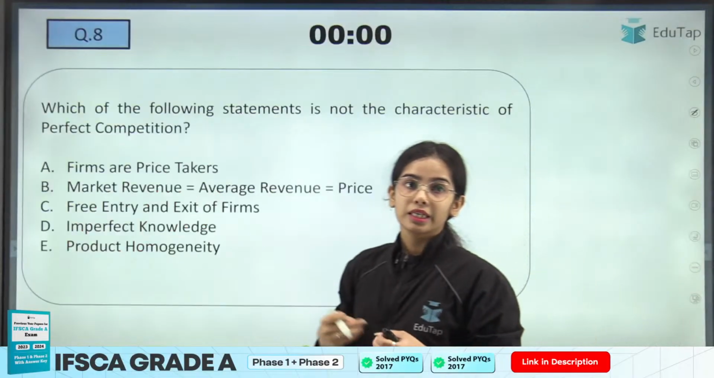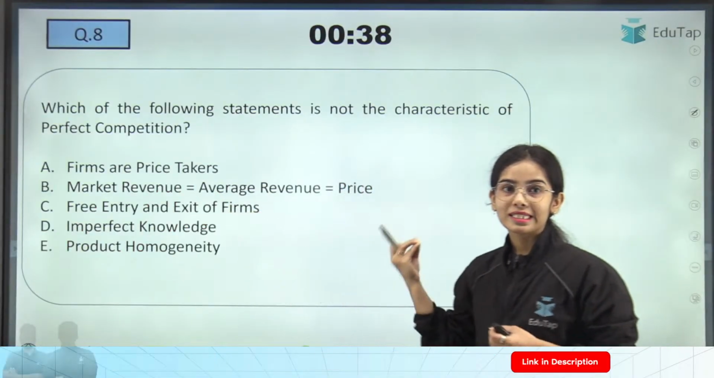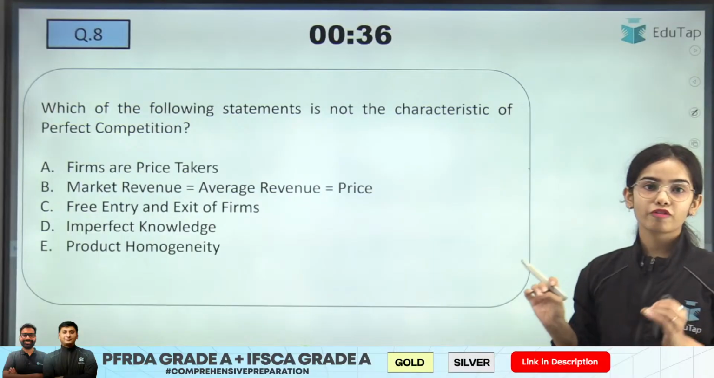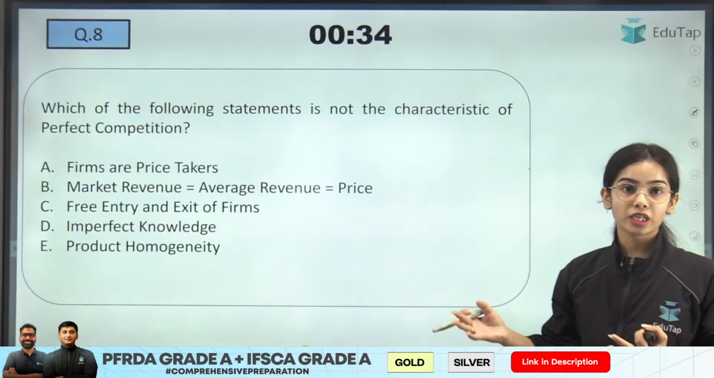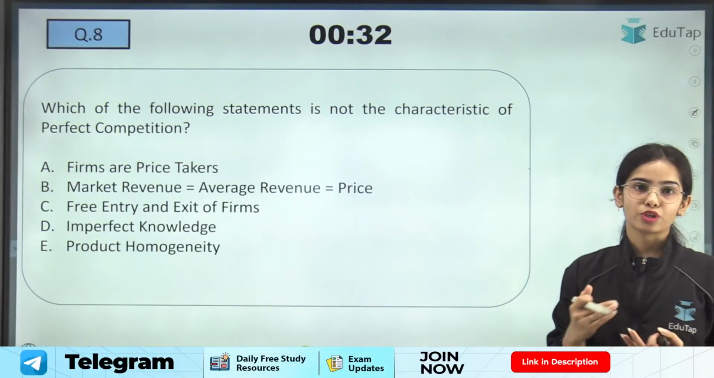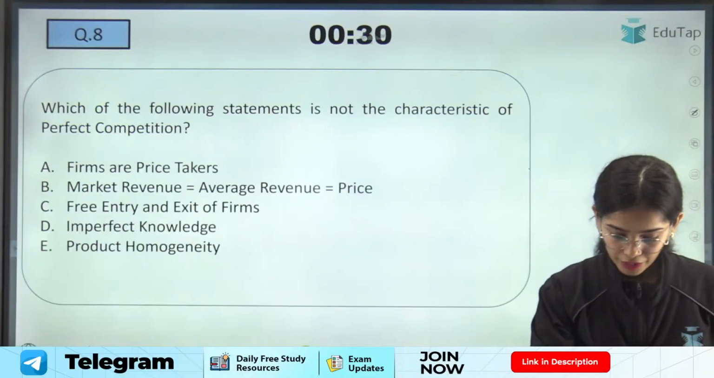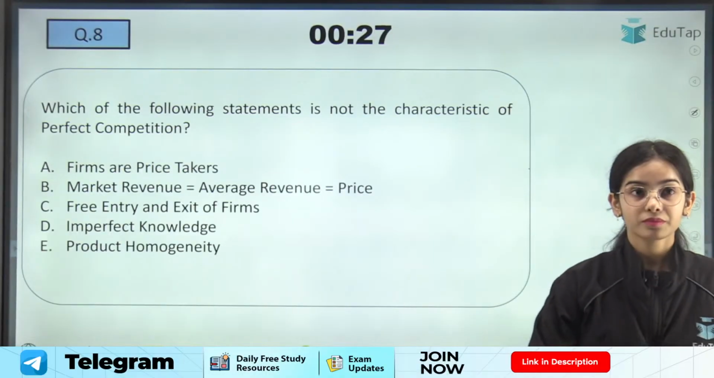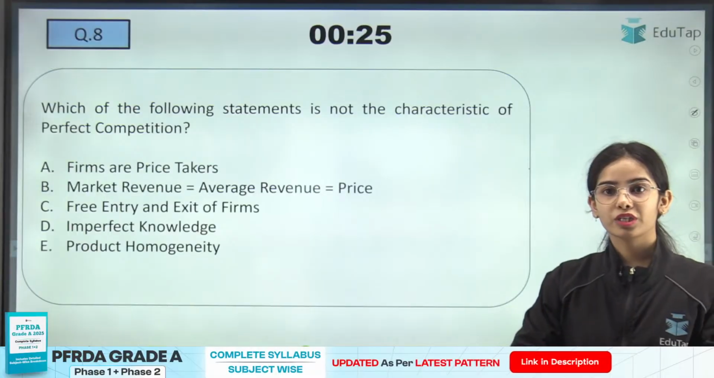Okay. Now coming to the next question: which of the following statements is not a characteristic of perfect competition? Such direct questions come, as well as application-based questions also come. So I will show you those also. So try to answer this. Until now, does anyone have any confusion?